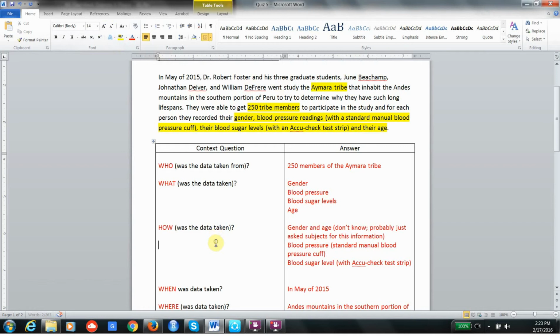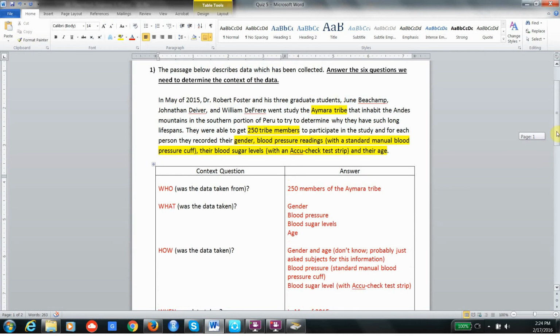Okay, how was the data taken? Well, some things we don't know. Gender and age we don't know. They probably asked them the information. It could be an issue with tribes. They may or may not know their age exactly. Gender, obviously, they'd be able to tell. Blood pressure, they told us that they used a standard manual blood pressure cuff, like the type you use when you go to the doctor, and the blood sugar levels were taken with an AccuCheck test strip.